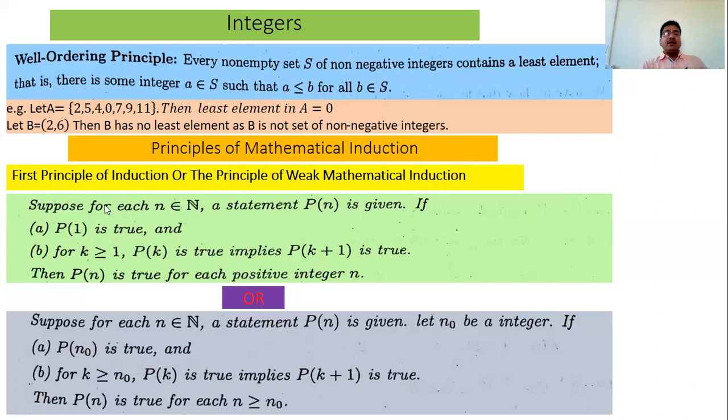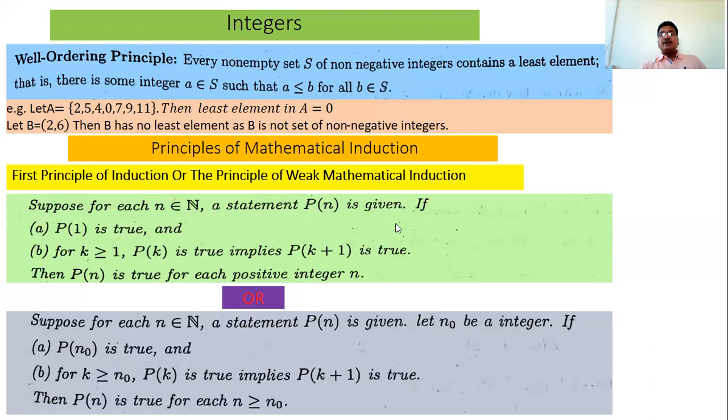So what is it? Suppose for each n belonging to N, where capital N means the set of natural numbers, 1, 2, 3, 4, 5 up to infinity, and n is any natural number, a statement P(n) is given, that is, we have to prove this statement.